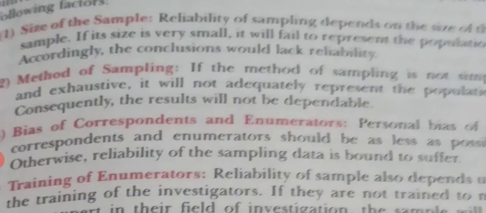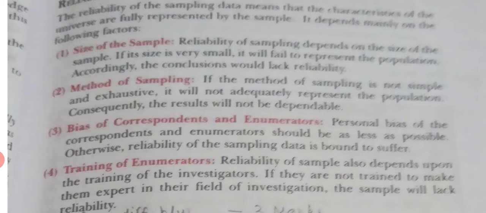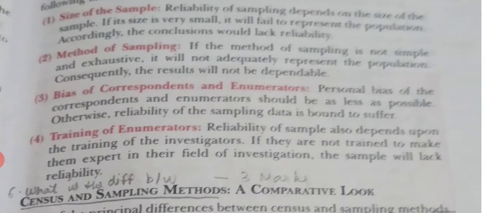Next is bias of correspondents and enumerators. The information or the sample that is selected by the enumerator. Enumerator is a person who is hired for the purpose of inquiry or survey. So the enumerator should be free of partiality or bias in selection of sample to get the right information to make the conclusion more reliable.